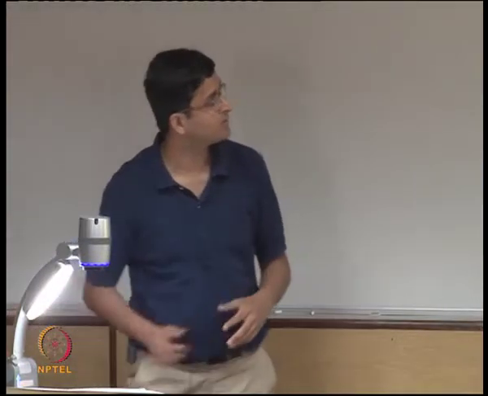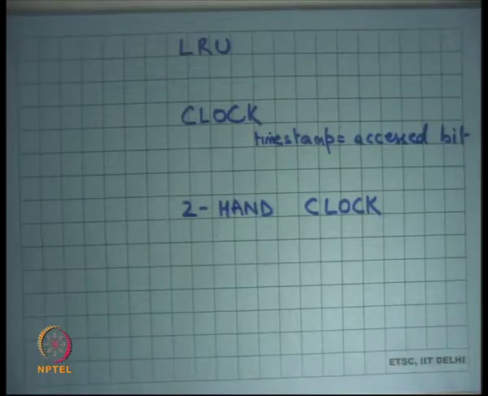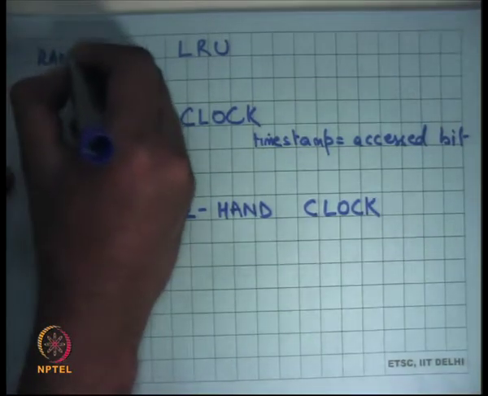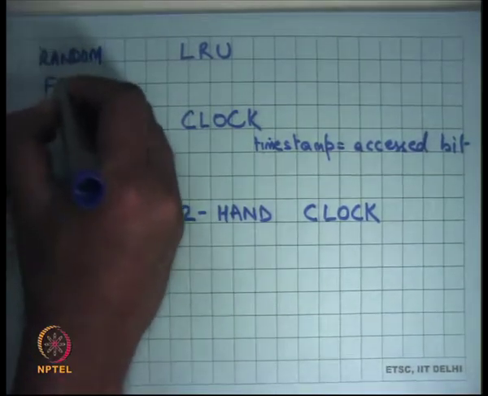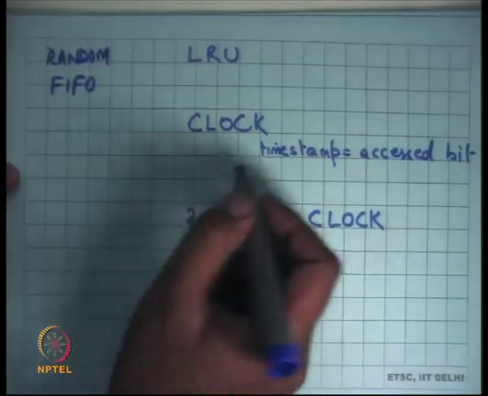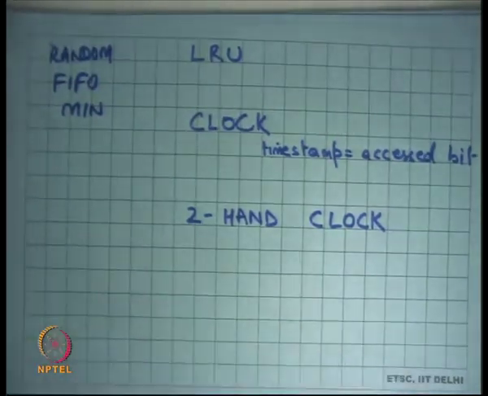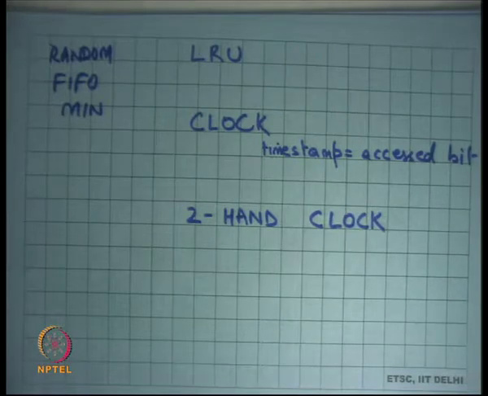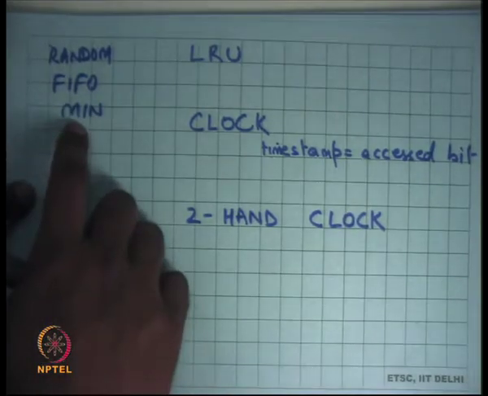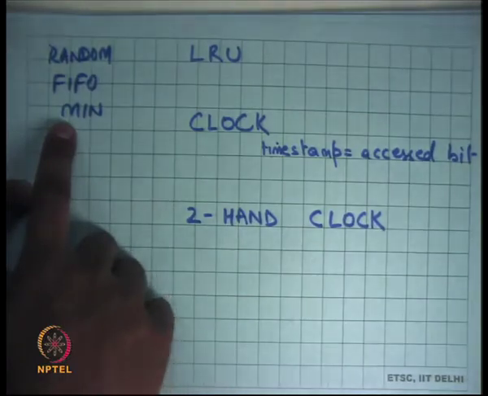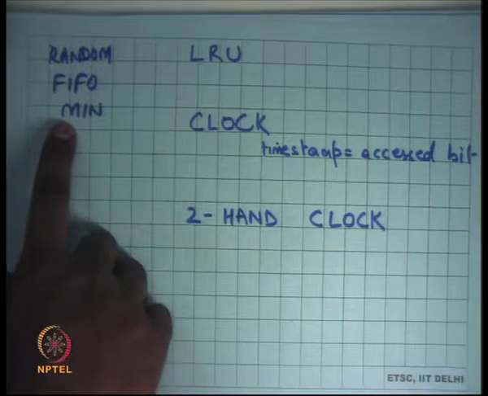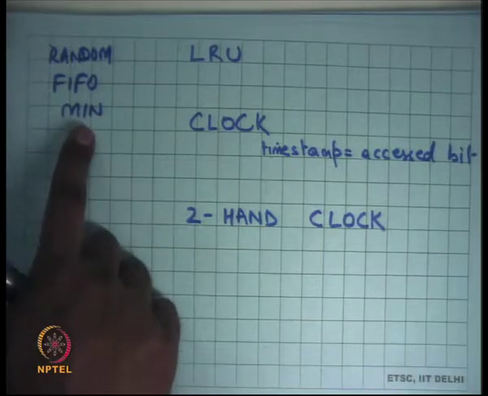Right. So last time we were talking about page replacement algorithms, and we looked at random and FIFO. We also looked at a hypothetical algorithm which we called MIN, which is the optimal, which assumed the knowledge of the future. And we said that assuming that past is equal to future, LRU is the best approximation of MIN. So assuming that past approximates the future, LRU approximates MIN.